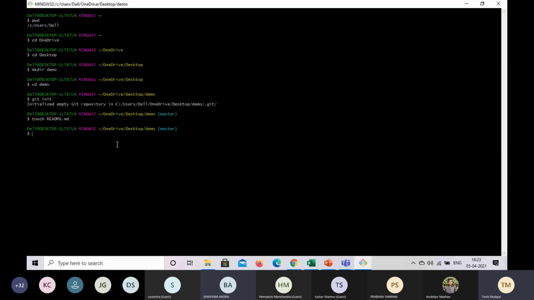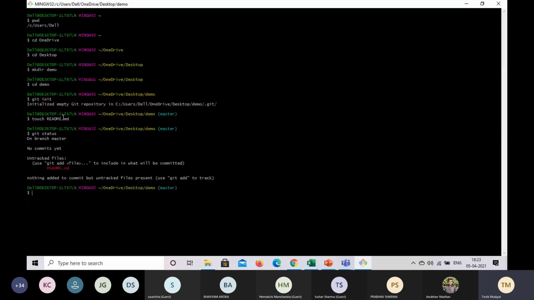So when we run this command, git status, it tells us that there are no commits yet, and there are some untracked files, like files you haven't tracked or added yet. This command doesn't change anything. It shows what stage a file is in, whether it's modified, staged, or untracked. An untracked file is one that hasn't been added to your Git index yet, while a file that has been changed since your last commit will be seen as modified.